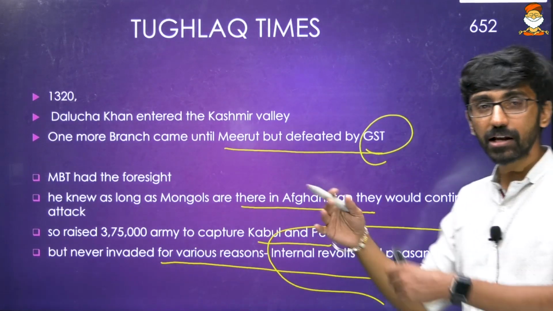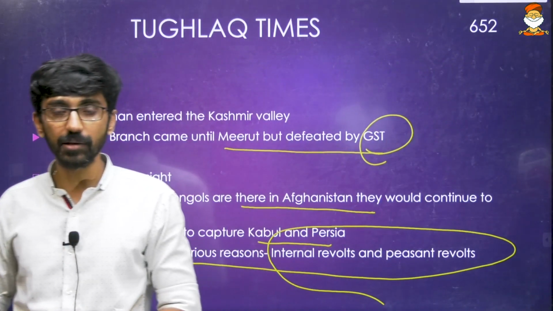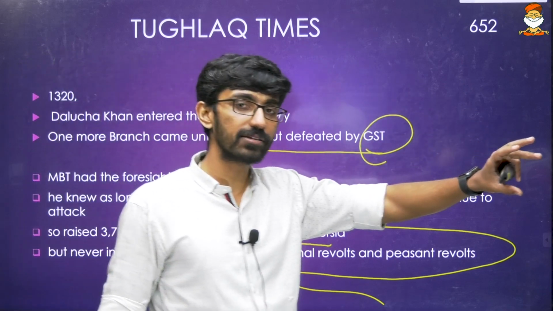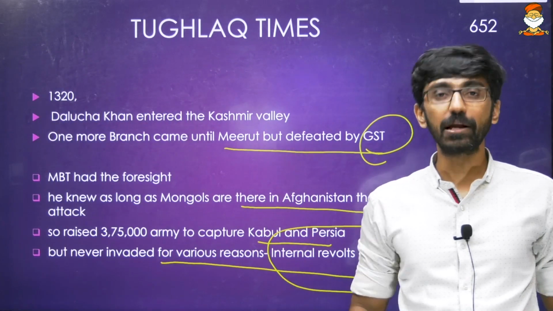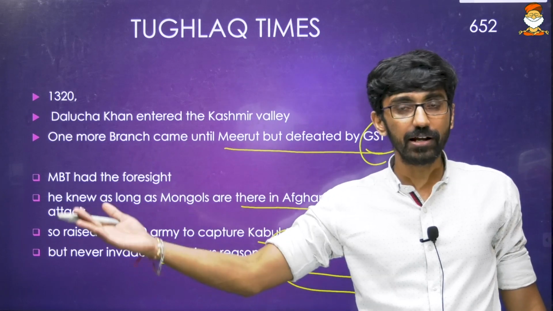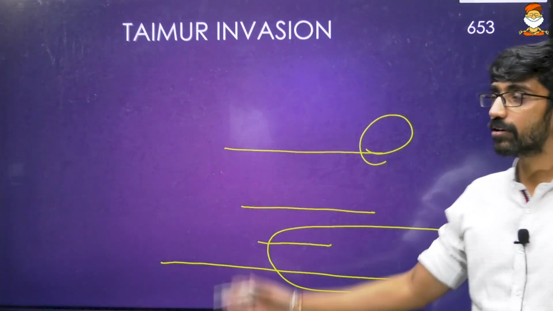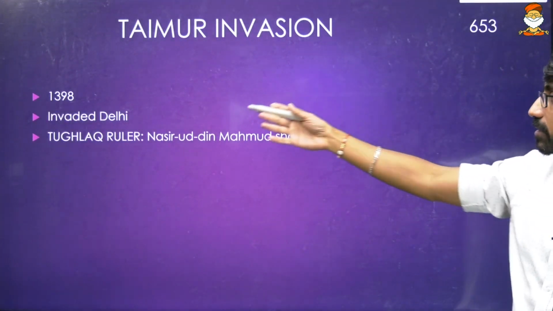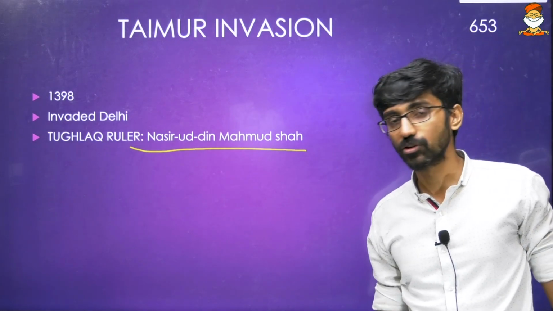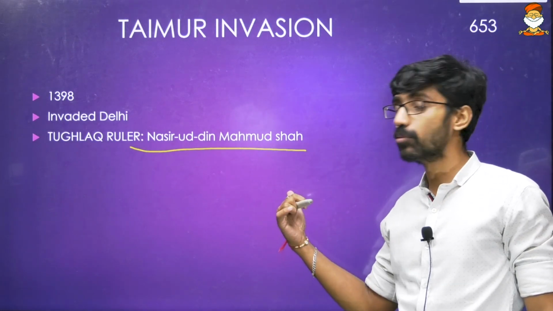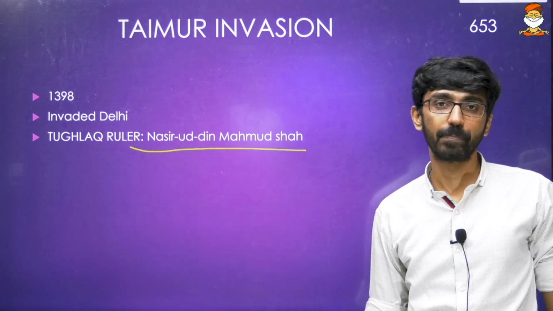There were a lot of internal revolts during Muhammad bin Tughlaq times. So he couldn't occupy Afghanistan. He couldn't occupy Central Asia. So later Timur, the Mongol ruler, invaded Delhi. Okay, Timur's invasion in 1398 invaded Delhi, and Tughlaq ruler was Nasiruddin Muhammad Shah. Nasiruddin, not Muhammad bin Tughlaq, rather Nasiruddin Muhammad Shah. This was the statement which was there.